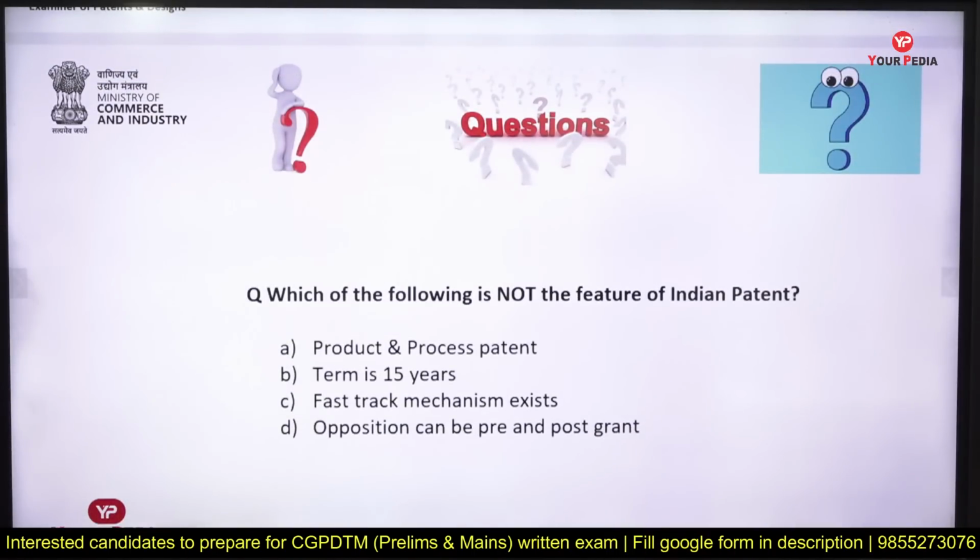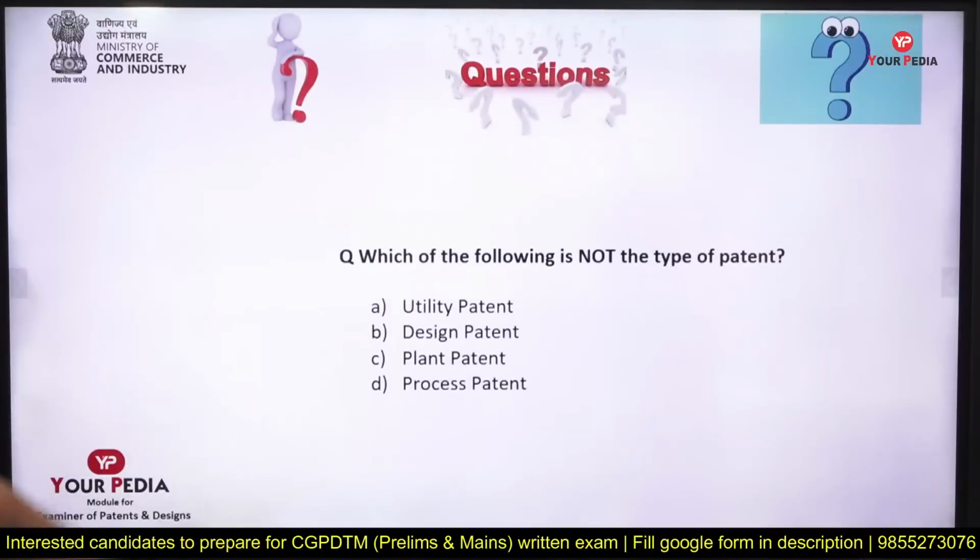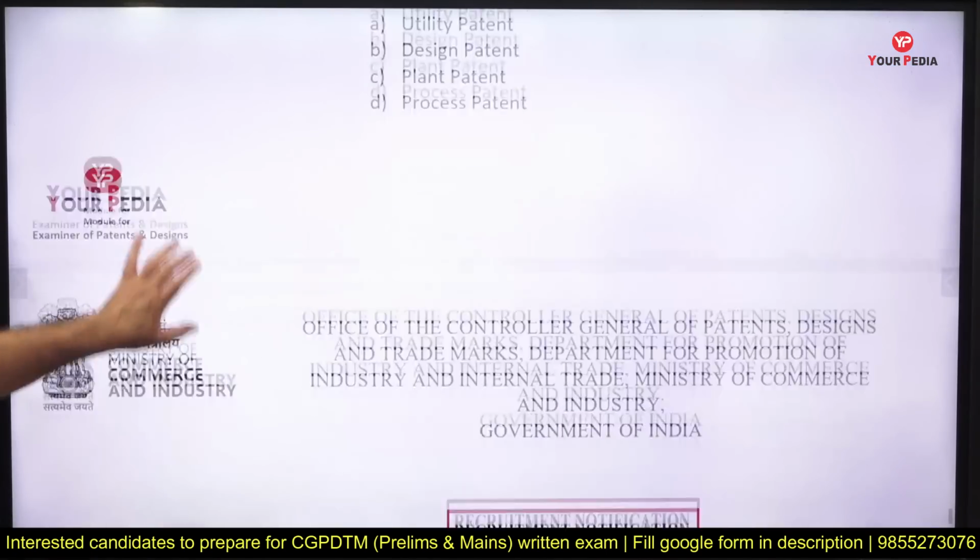Which of the following is not a feature of an Indian patent? The term is 20 years, not 15 but 20 years. An Indian patent can be product, process, fast track is there, opposition can be pre and post grant. Which of the following is not a type of patent? I mean, process is not a type of patent. There is a utility patent, design patent, plant patent, but there is no process patent. Patent is given on process and on product, but it is not a type.